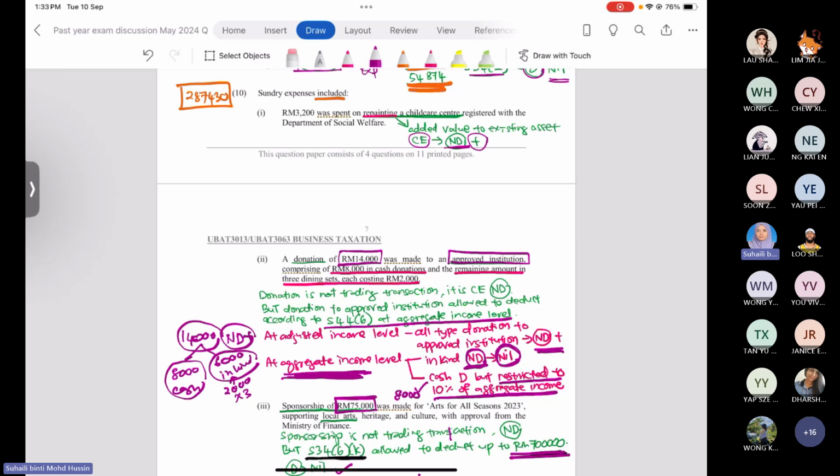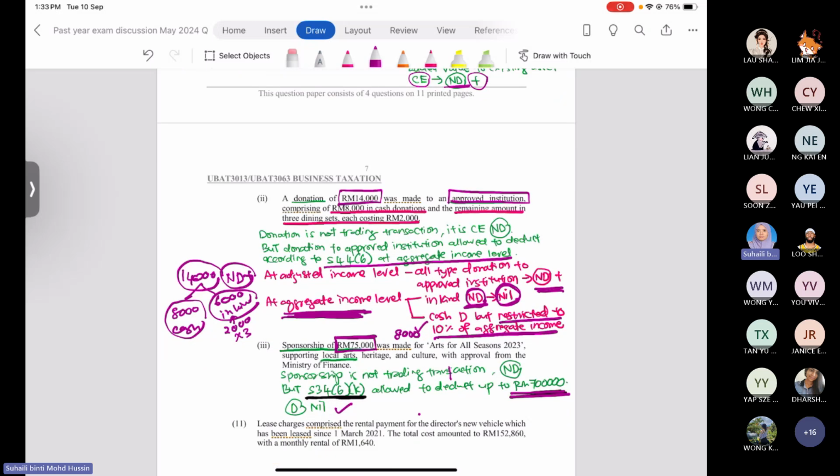For number 10, another example, donation. Donation is totally not allowed for deduction, because the donation is not related to the production. However, donation can be deducted according to either section 44 or section 34. At which level? You have to explain. For this donation to an approved institution, it is only allowed to be deducted at the aggregate income level.